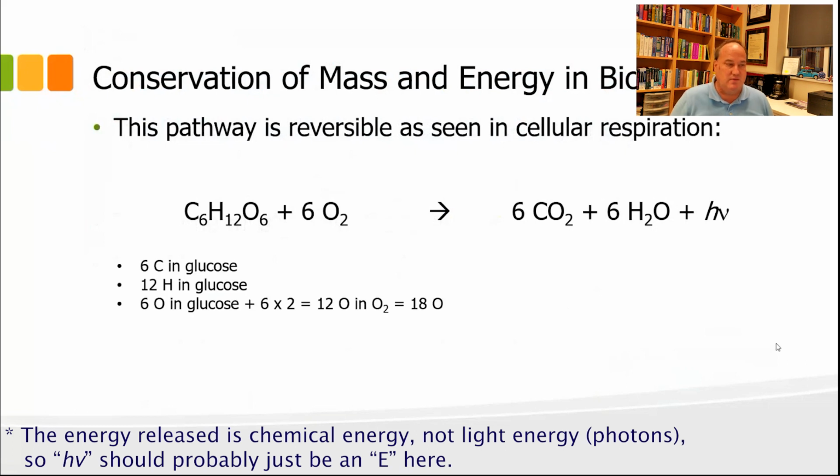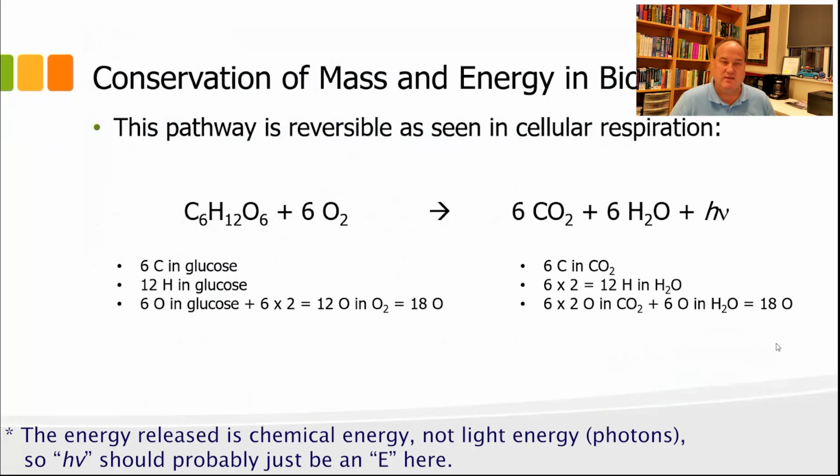Notice also that we've got 6 carbons in glucose, 12 hydrogens in the glucose, and 6 oxygens in the glucose. Those oxygens combine with the 12 oxygens in the O2 molecules on the left side of the equation. That gives you 18 oxygens.